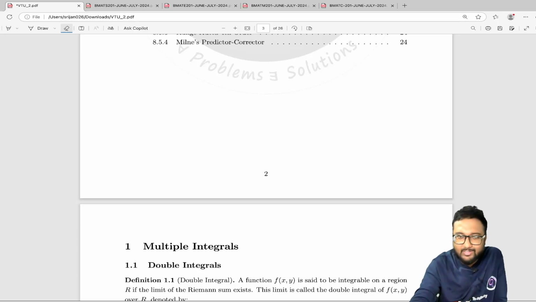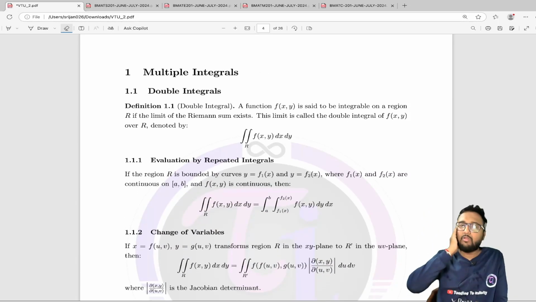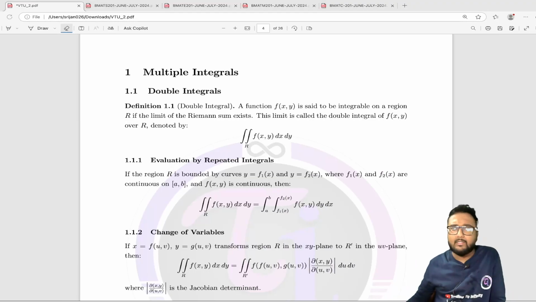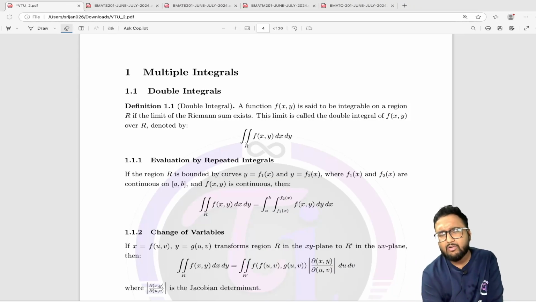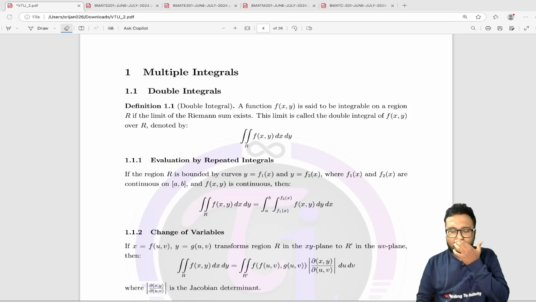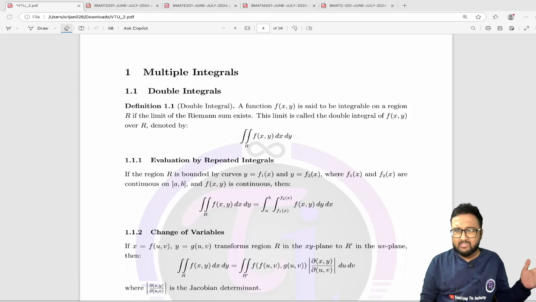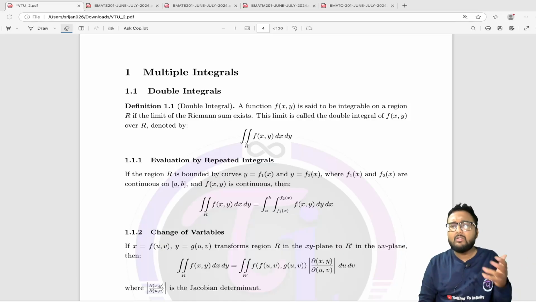Okay, anyway, let us start from the first topic, that is multiple integral, as you can see on the screen. Multiple integral, definitely we start from double integral. So we have been doing single integration for a single variable in our school standard in class 11 and 12, mostly in 12. So here we have double integration, where two independent variables will be involved together, x and y.